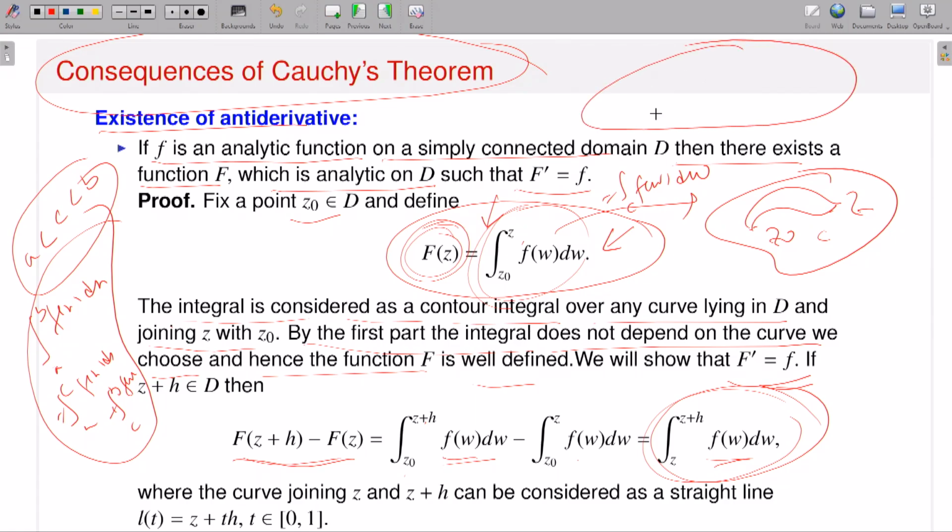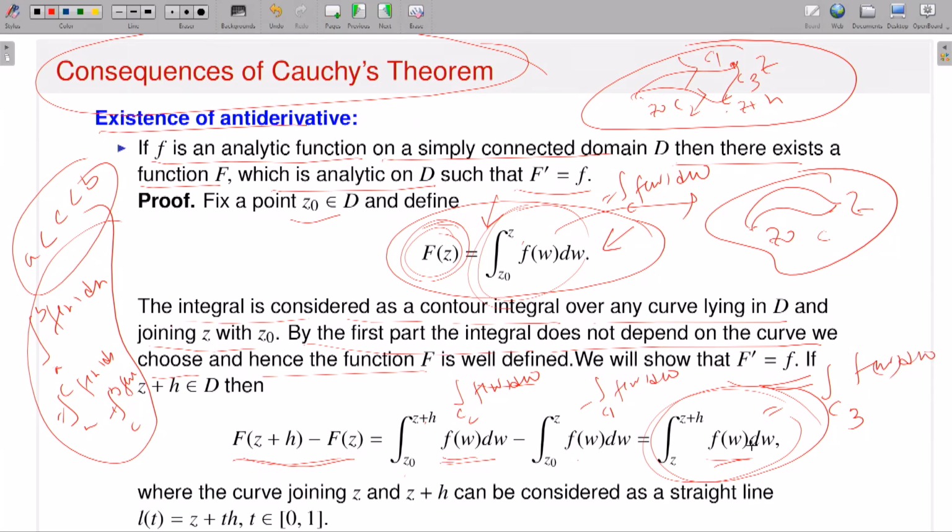So look, this is my domain. I have a point z0, I have a point z, and I have a point z plus h, right? So z0 to z means whatever contour I take, this is the corresponding value of the contour integration, the integral over C of f(w) dw, right? And what is z0 to z plus h? That means this is the corresponding contour integration. Suppose this is C1, this is C2. So this is C1, this is C2, f(w) dw, right? And what is this? Now I have a point z, I have a z plus h. So I am taking a contour C3. So this is the same as the integral over C3 of f(w) dw. So that's why you have to do that.